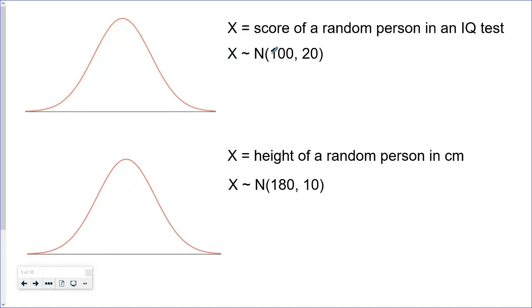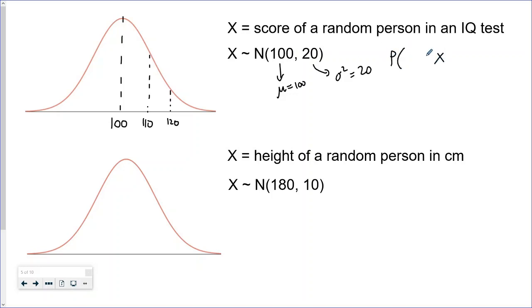So let's suppose we had x as a score of a random person in an IQ test, and x follows a normal distribution with mean 100 and variance, so sigma squared, equals 20. So what that tells us is that the mean of the IQ scores is 100. So the distribution is centered about 100, and it's symmetrical about 100. And if we wanted to work out the probability of someone's IQ score, for example, being between 110 and 120, so let's write that down.